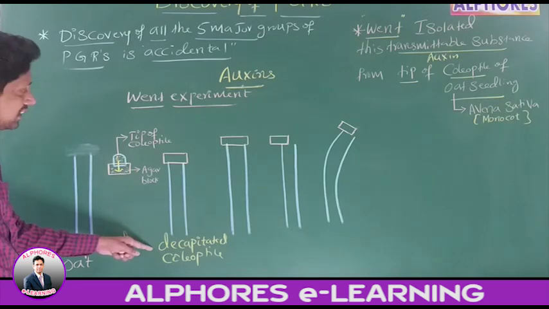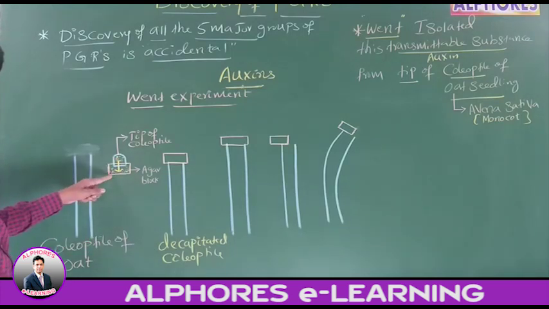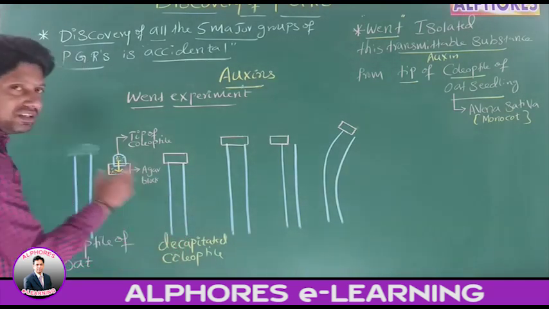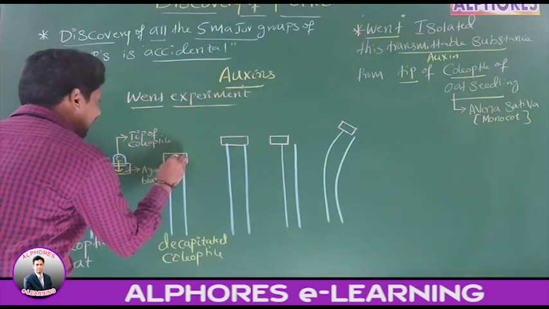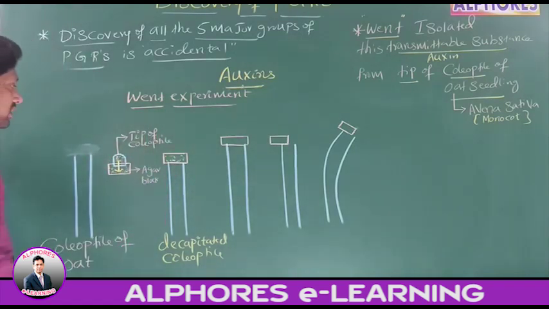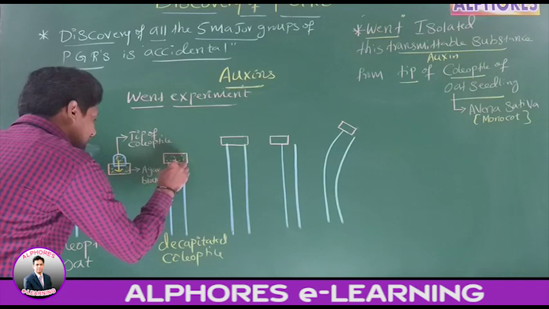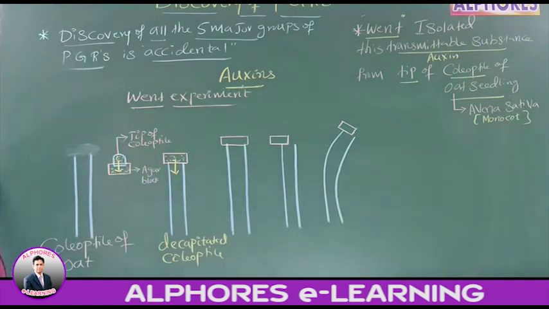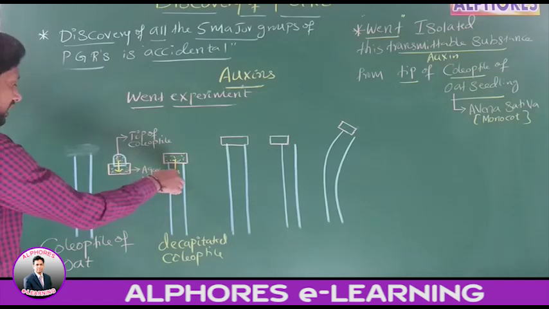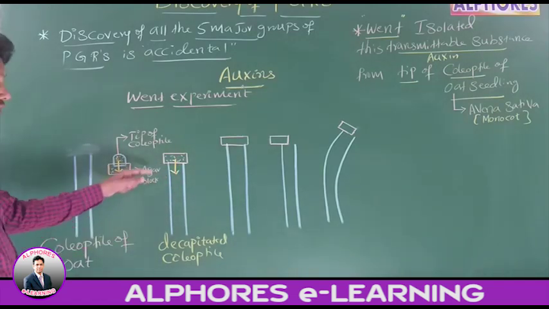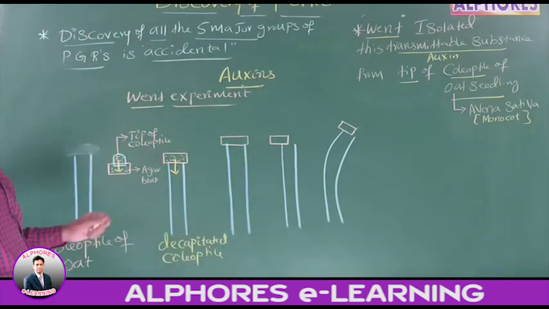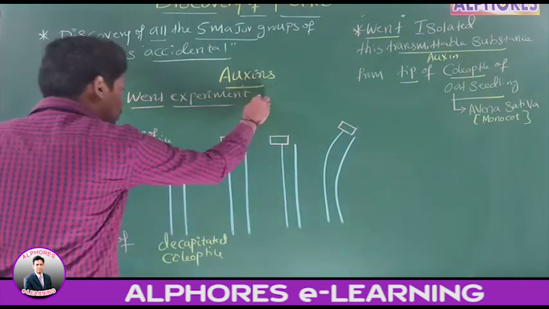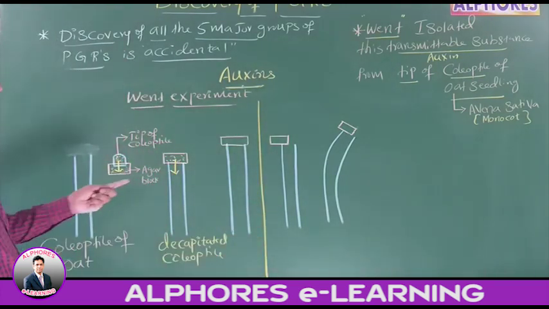Is it okay? Where is the tip then? This is the tip which is placed on agar block. Now what is this called? Decapitated coleoptile. Now on this decapitated coleoptile, when he placed this agar block, what happened? This transmittable substance has diffused into this decapitated coleoptile. Due to this, straight growth of coleoptile has taken place.